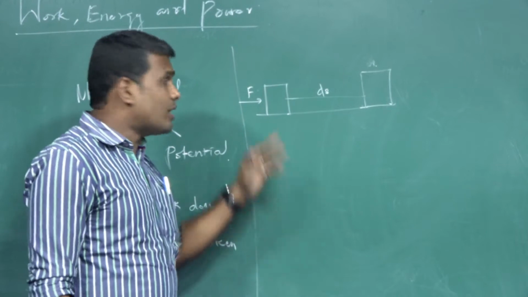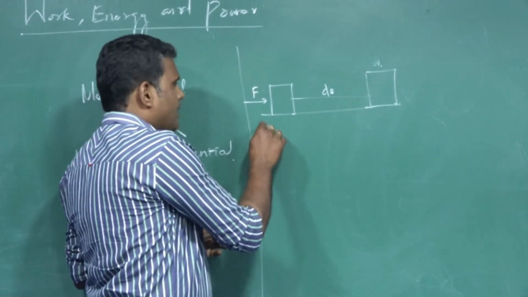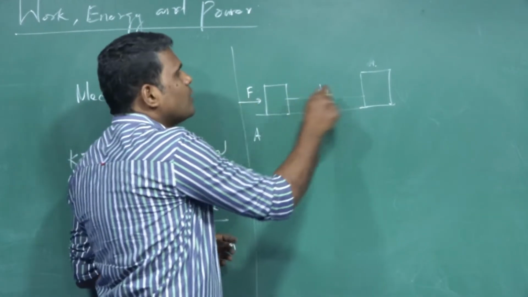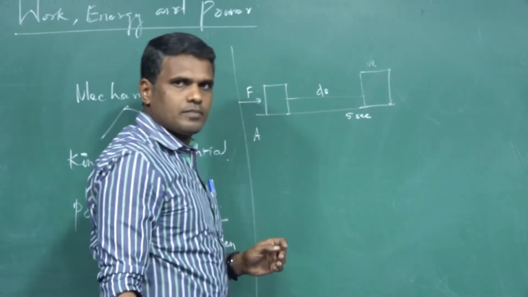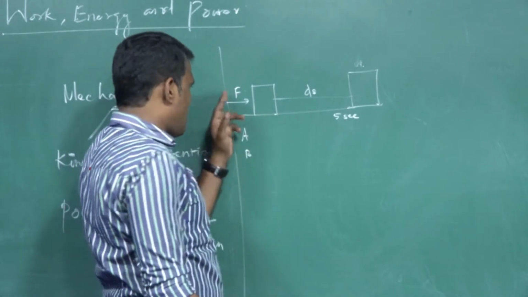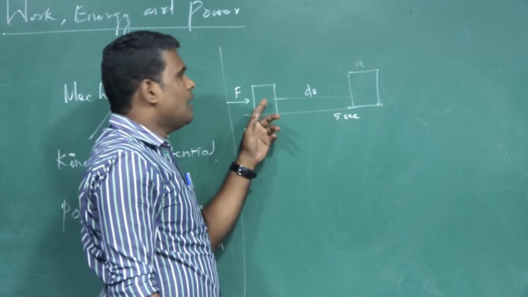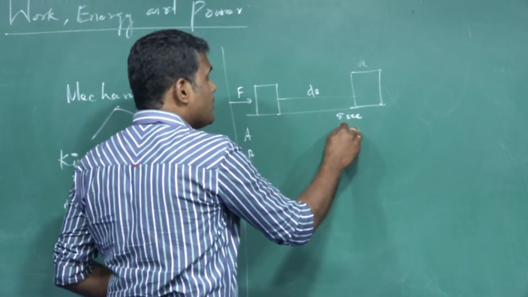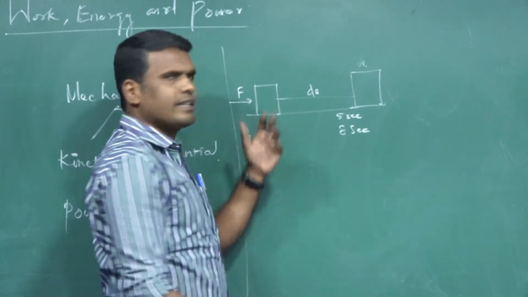Fine. What is power here? A fellow A is displacing this stone by applying a force F through this distance ds in a time interval, let us say 5 seconds. Another person B is applying a force F on the stone and also displacing it through a distance ds, but it happens in a time duration of, let us say, 8 or 10 seconds.